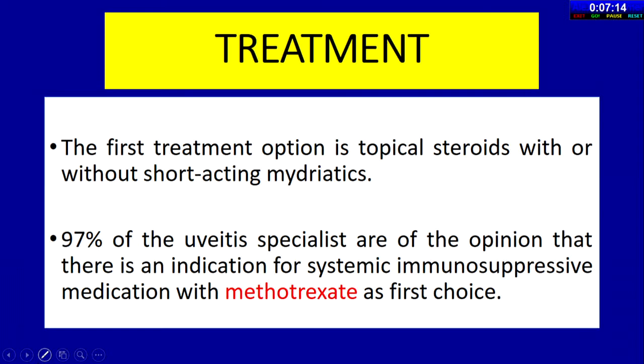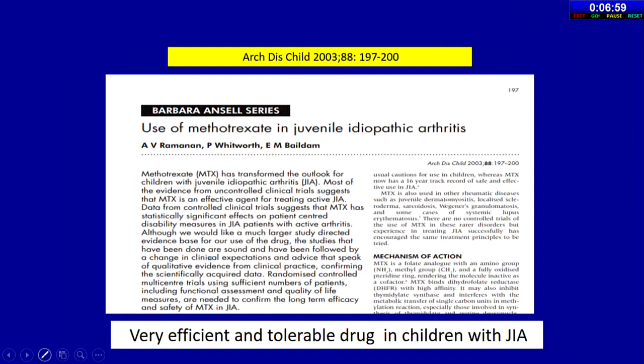The first treatment option is topical steroids with or without short-acting mydriatic agents. 97% of uveitis specialists are of the opinion that there is an indication for systemic immunosuppressive medication, particularly methotrexate, which is the first choice.